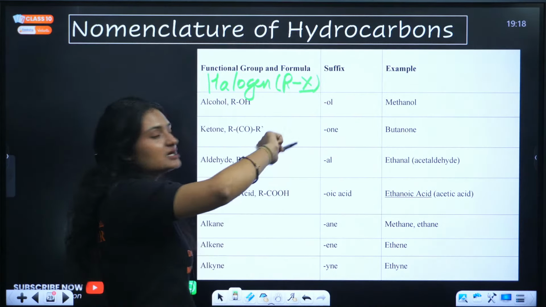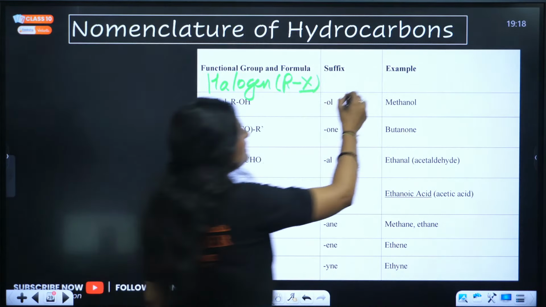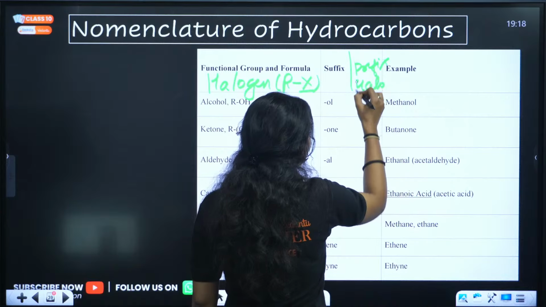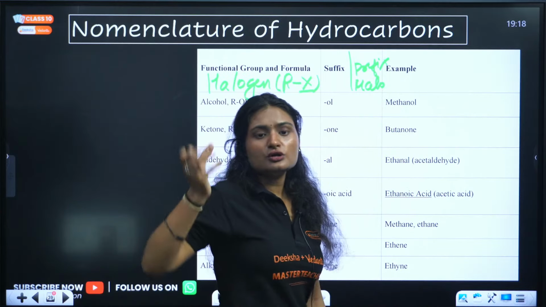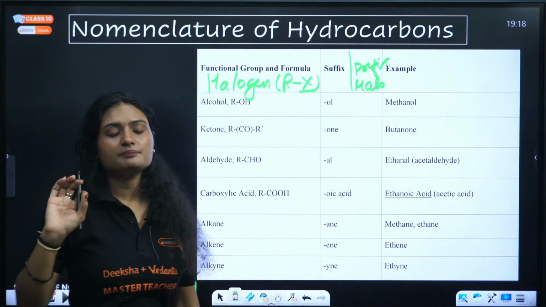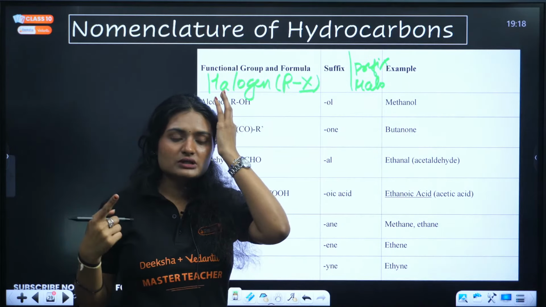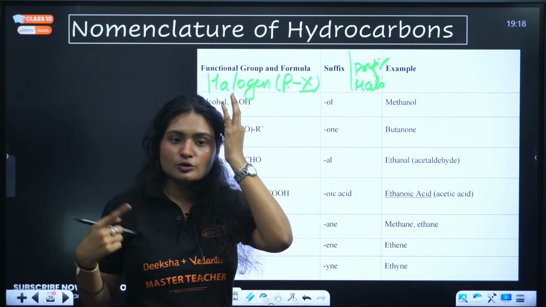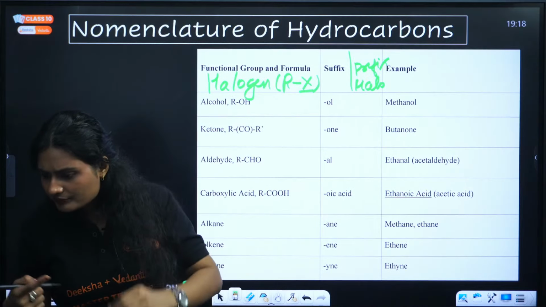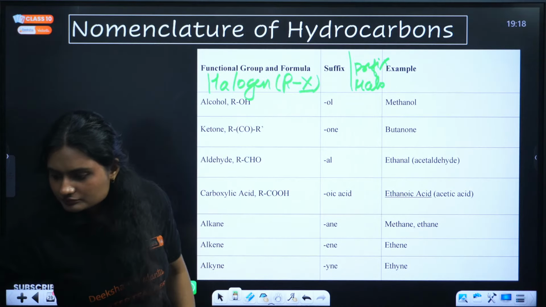So we add a prefix, which is halo. If you have Cl, chloro, Br, bromo, I, iodo, F, fluoro, right? So instead of that atom, we add chloro, bromo, fluoro. Clear?